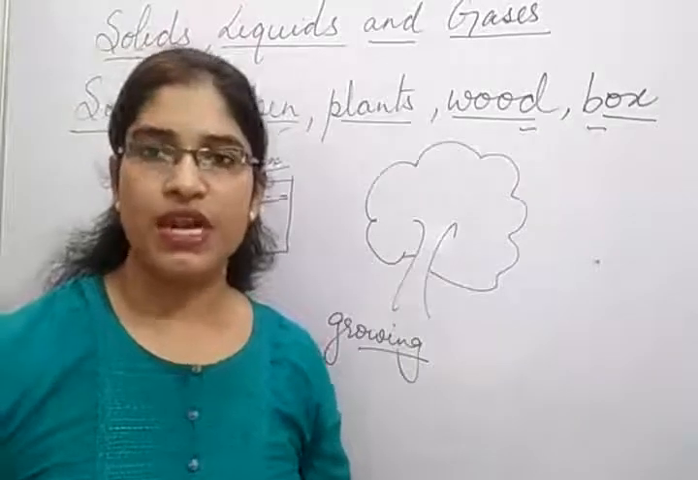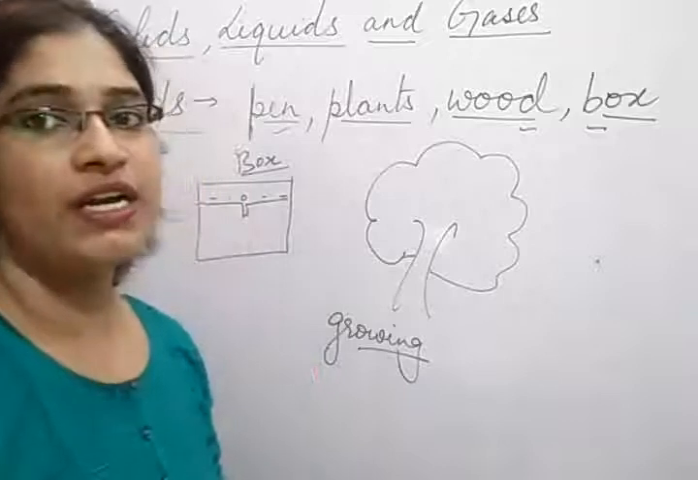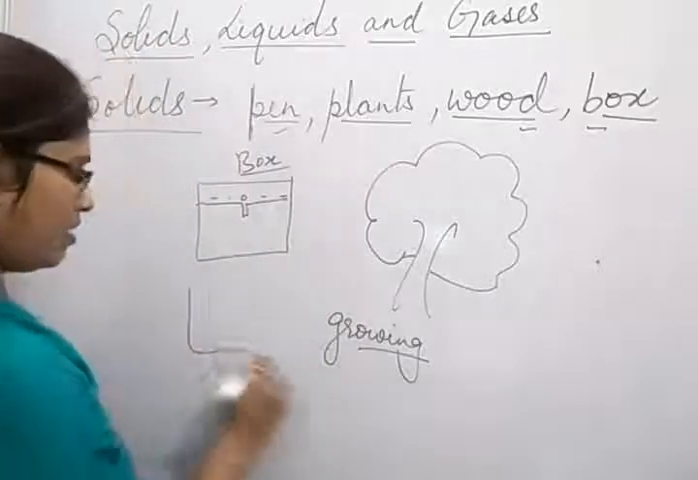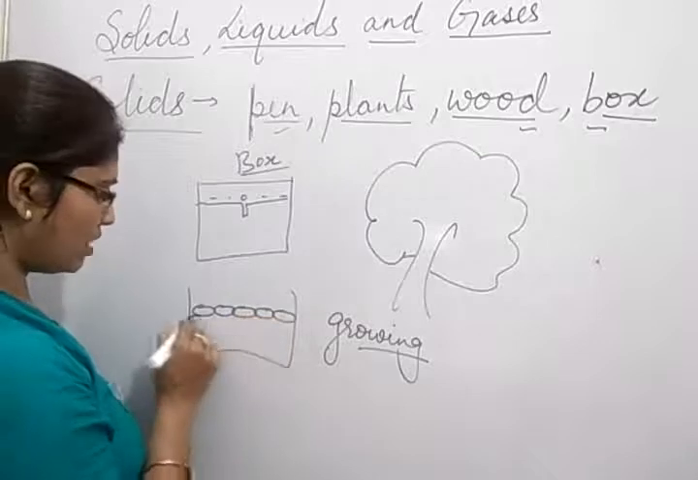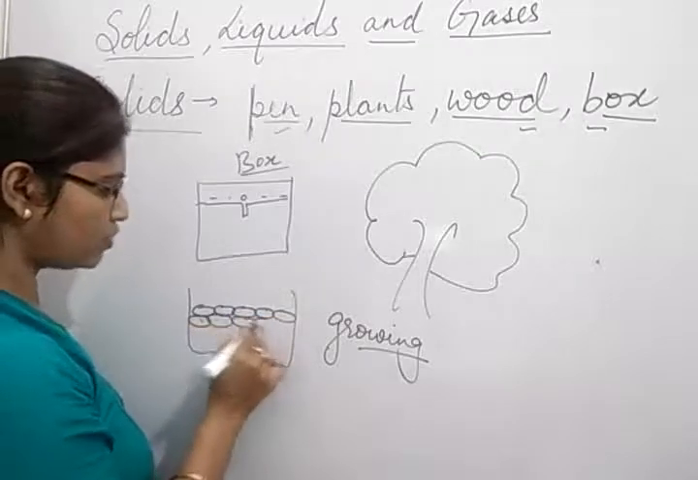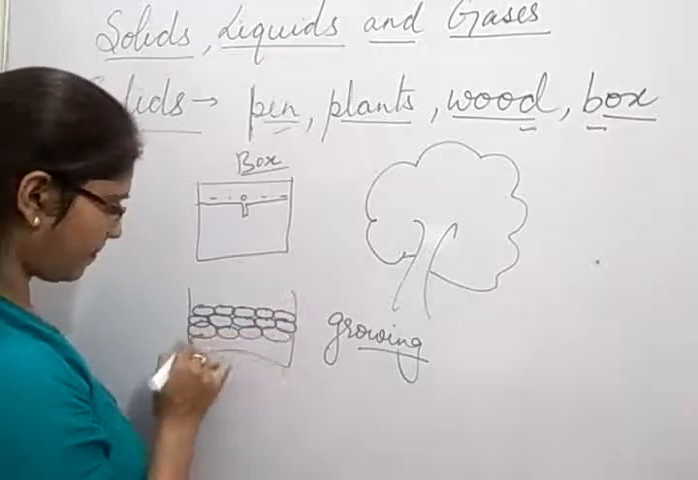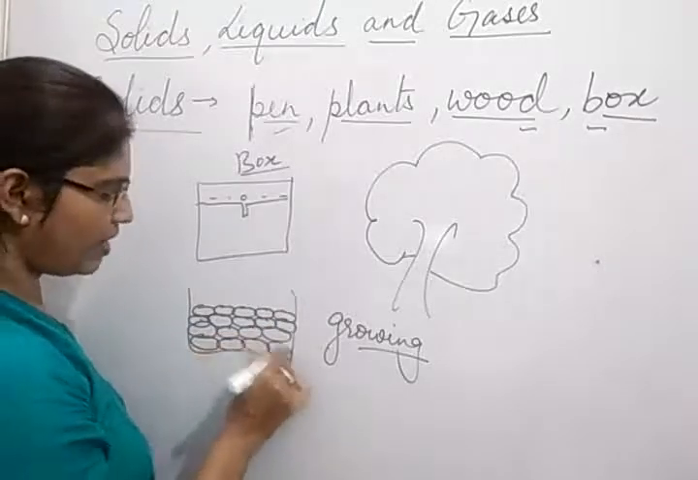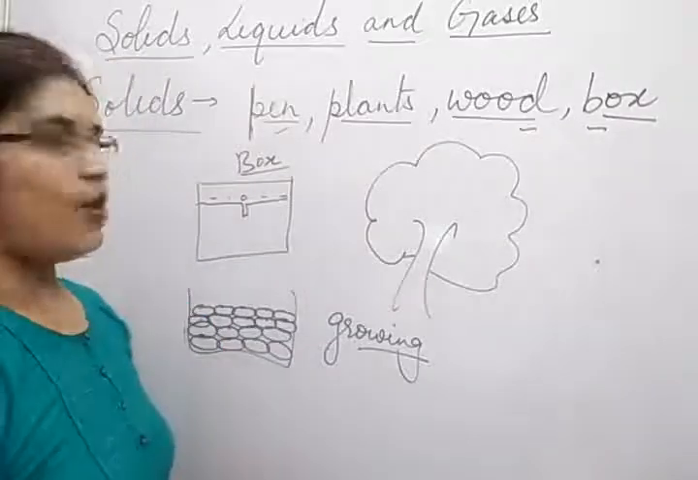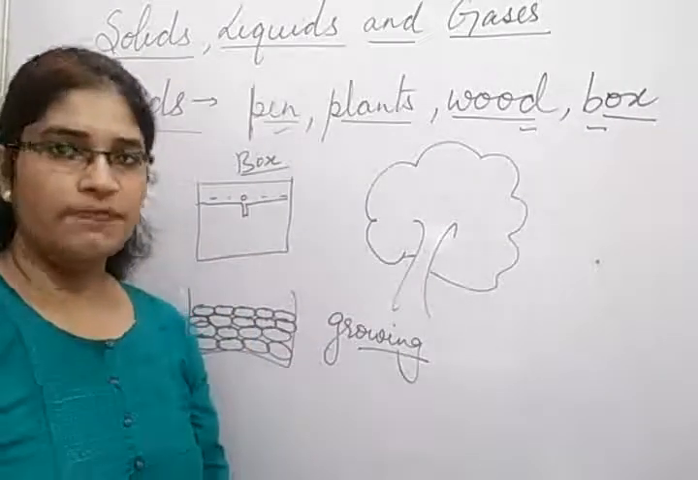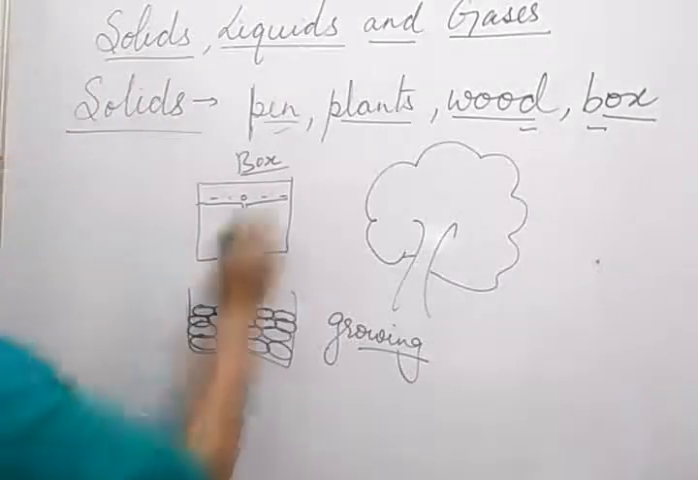Now the question arises, why do they have a fixed shape and size? Because their molecules are tightly packed. If we see the structure of molecules present in a solid, they are tightly packed. That's why they have a fixed shape and size. I hope you have understood about solids. Now we will understand about liquids. What are liquids?